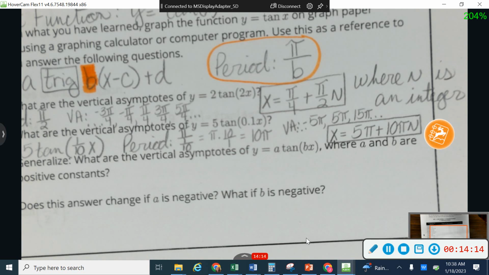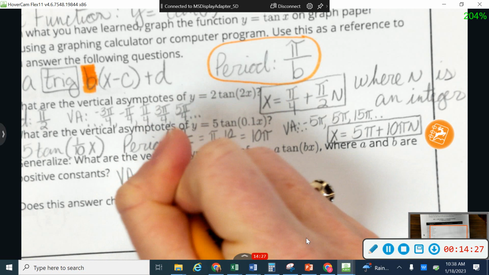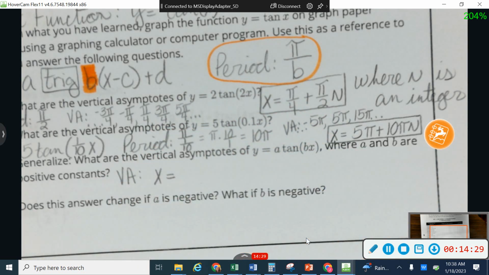Okay. All right, so number 3 asks us to generalize it. In other words, we're going to make a formula that we can use in all situations. When they ask you a question about vertical asymptotes, I'm going to start with x equals. A vertical asymptote is always an x equals line.